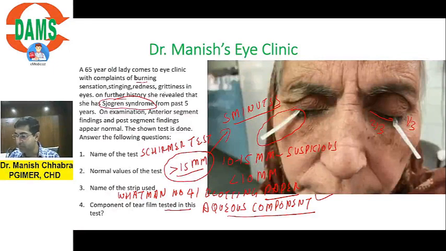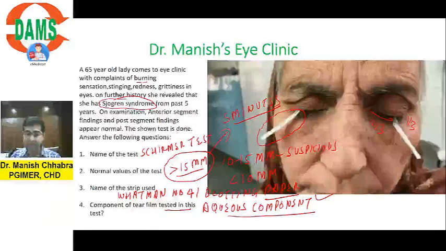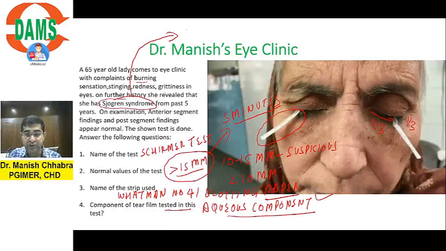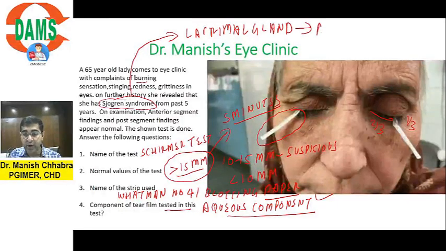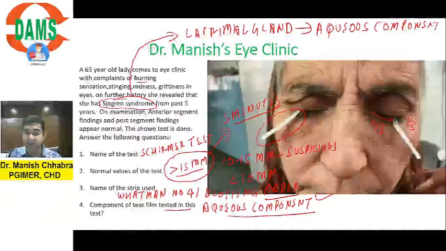And in Sjogren syndrome, you know what happens. There is damage to lacrimal gland, and lacrimal gland contributes to the aqueous component of tear film.